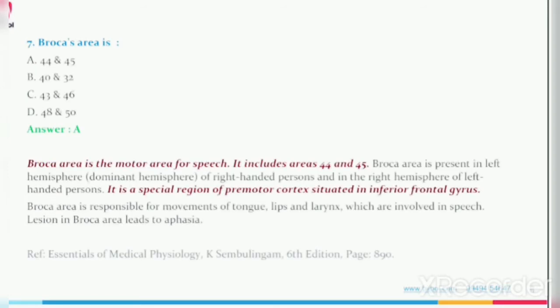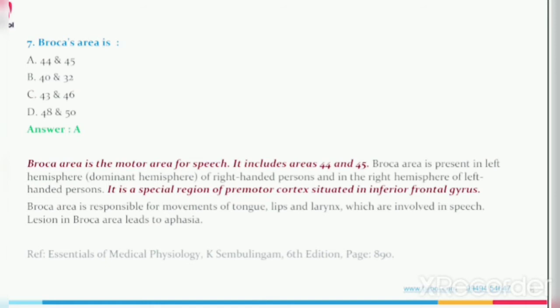Question number 7. Broca's area is: option A, 44 and 45; option B, 40 and 32; option C, 43 and 46; option D, 48 and 50. The answer is option A, that is 44 and 45. Broca area is the motor area for speech.